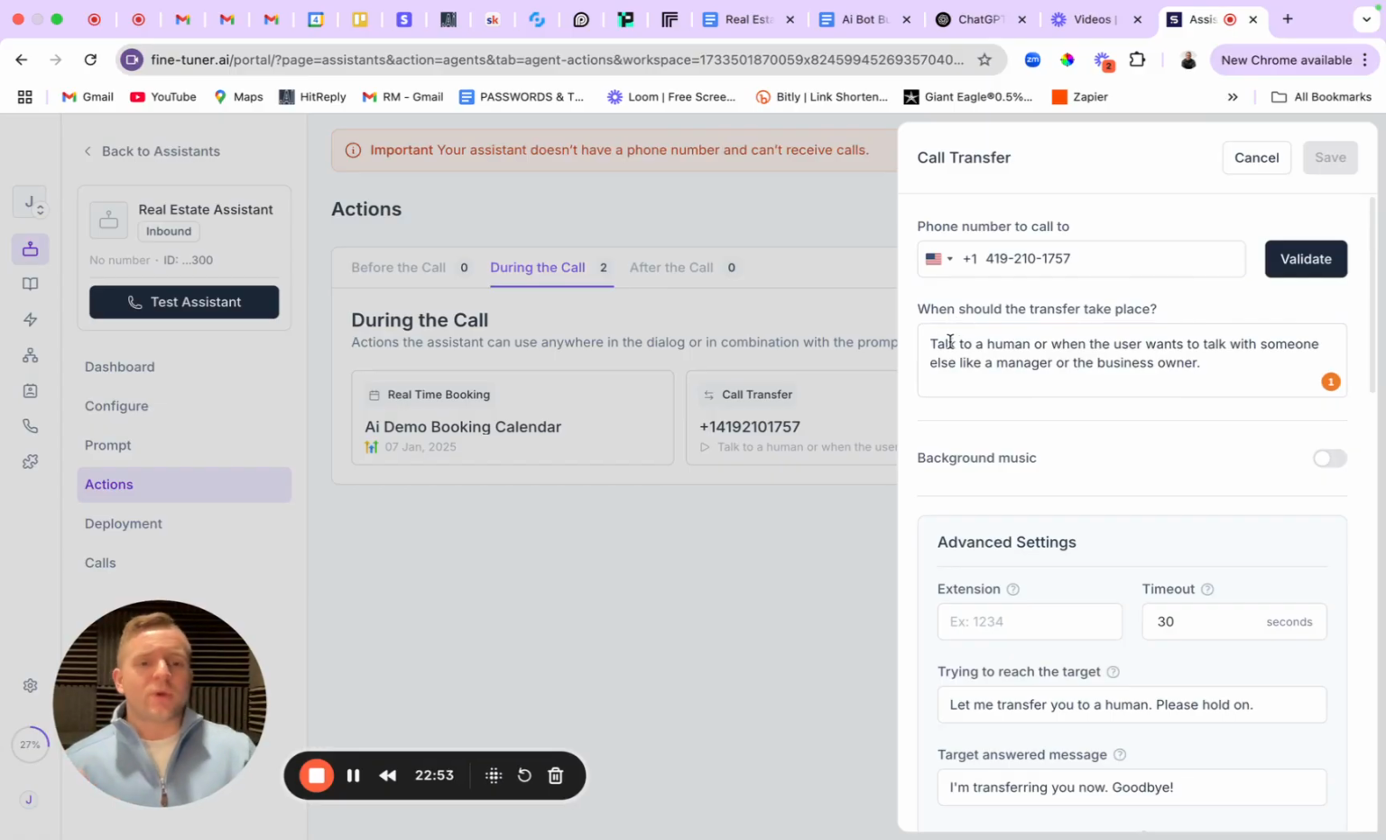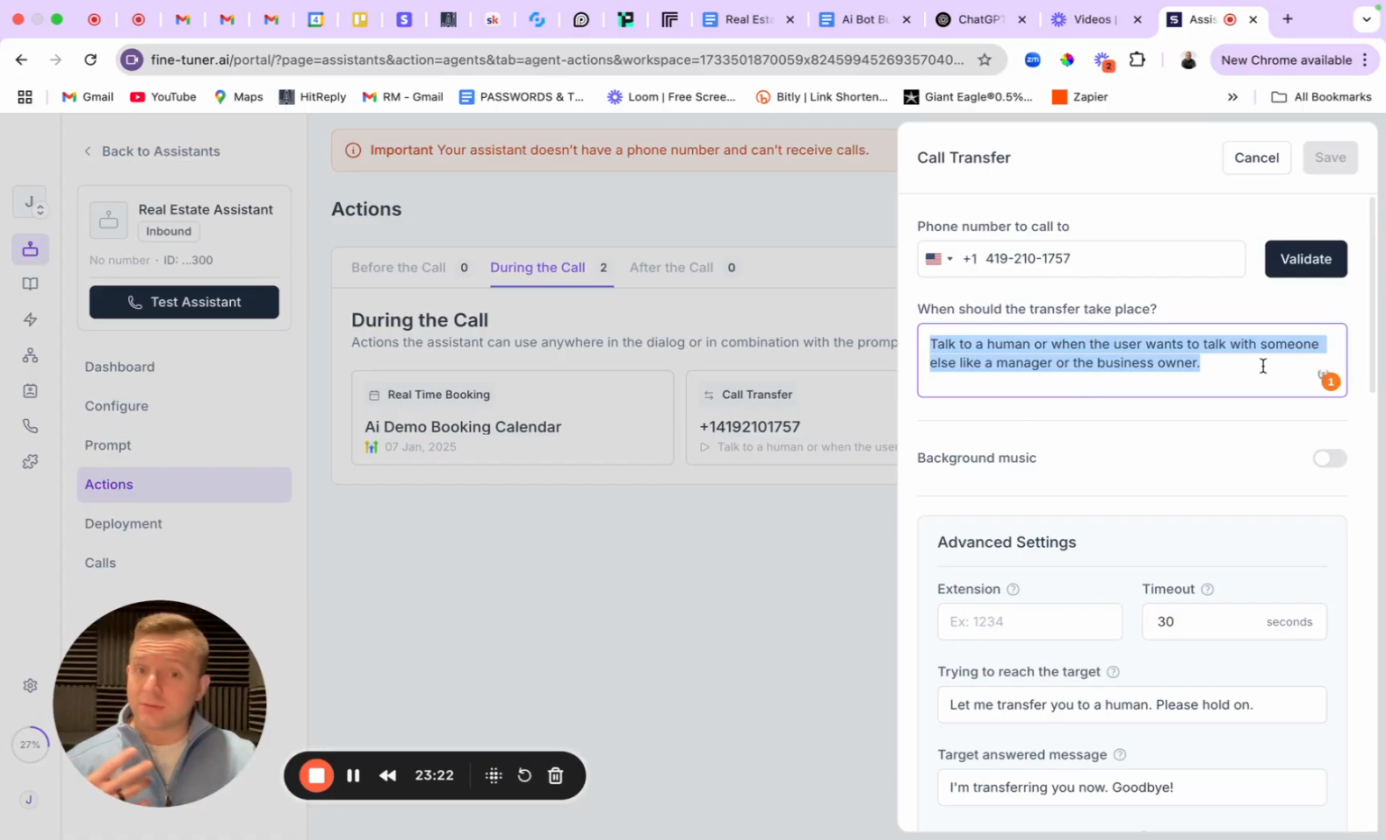Let's go ahead and walk through this. When should this transfer take place? Talk to a human, or when the user wants to talk to someone else, like a manager or business owner. So basically, you can put different scripting in your prompt to actually go ahead and initiate, "Would you like me to transfer you to insert here?" You can do that if they ask about certain things, or if they say things like, "Is there anyone else I can talk to? Can I talk to a human, please? Can I talk to a manager? Can I talk to the agent themselves?" All that kind of stuff.